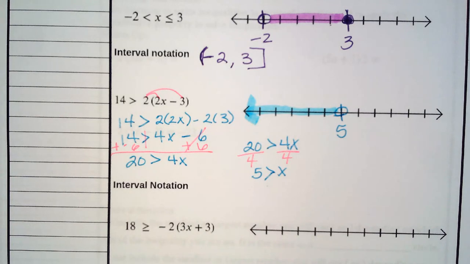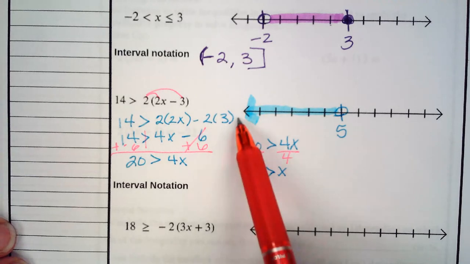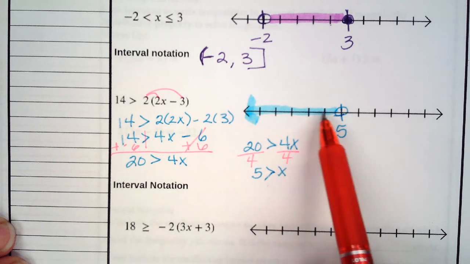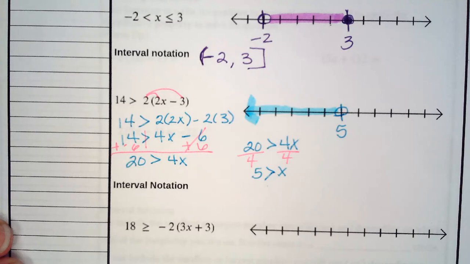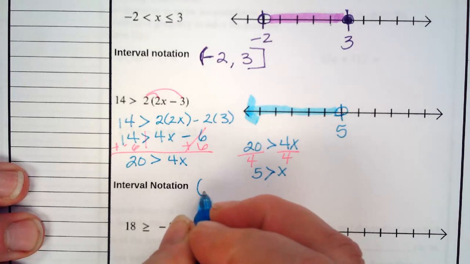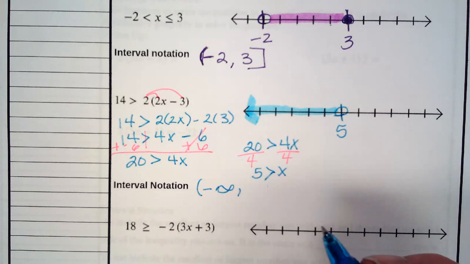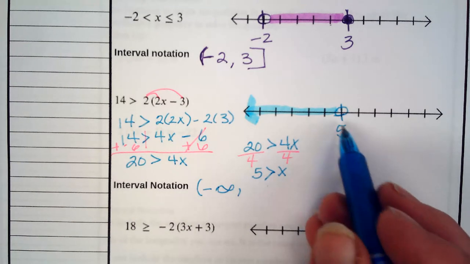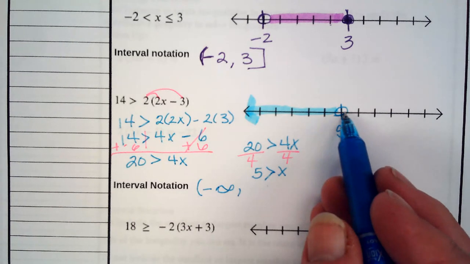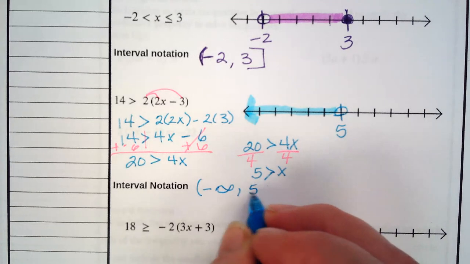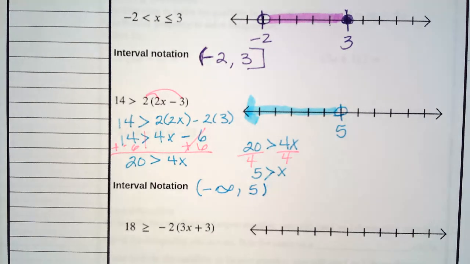Okay, now, what do we know? It's coming from negative infinity, and it's stopping at 5. Negative infinity, we do not know that smallest number in the world. Is this an open or closed circle? It's open, so that means a second parenthesis. And we're done.